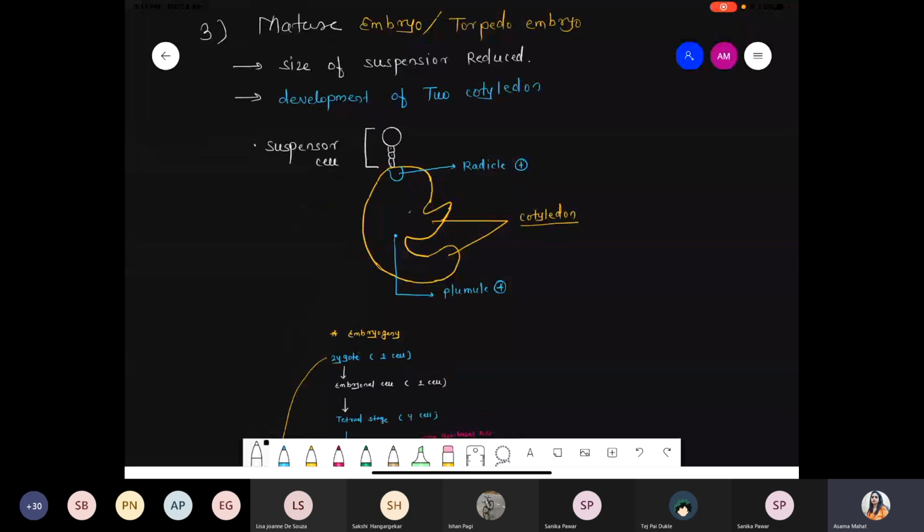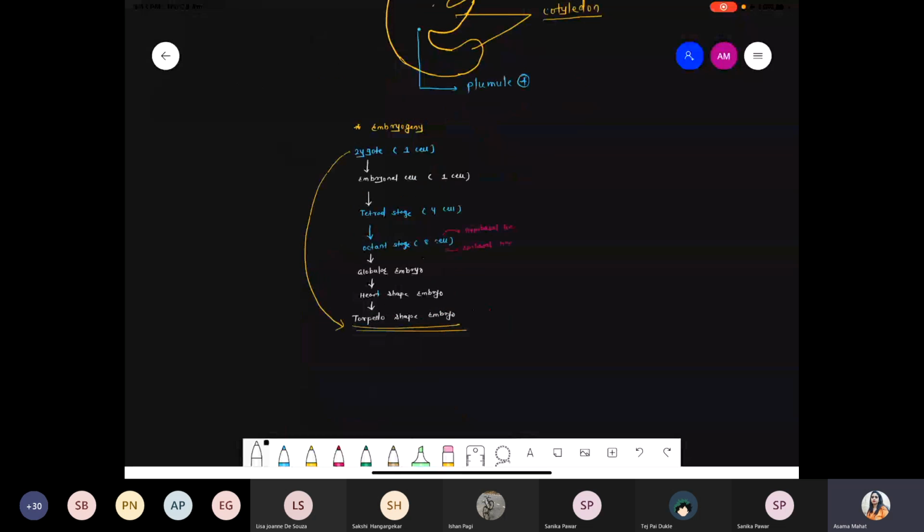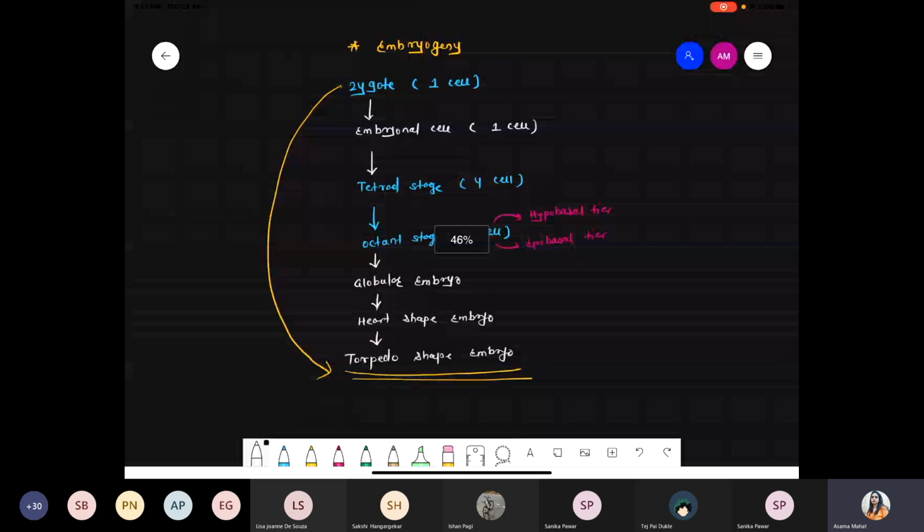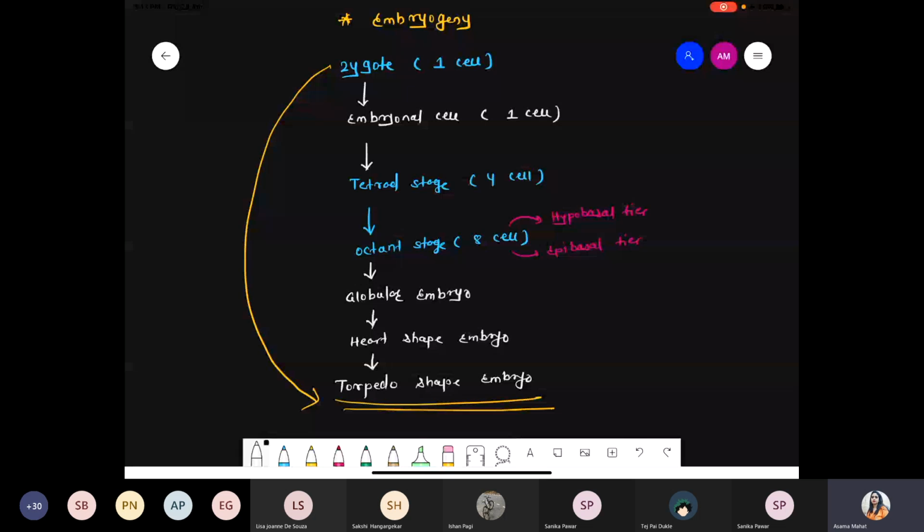There is a mature embryo, and just below the diagram we are talking about the flow chart of the embryogeny. That's it. Done?